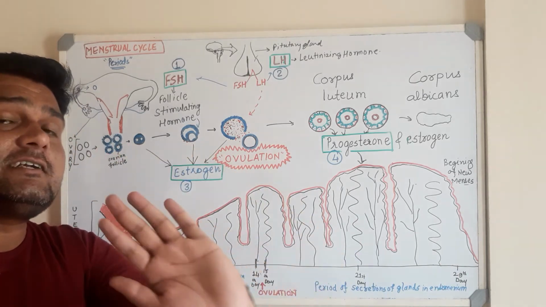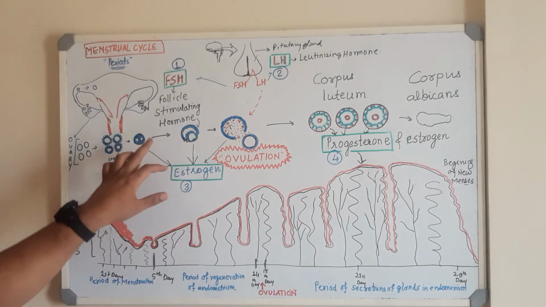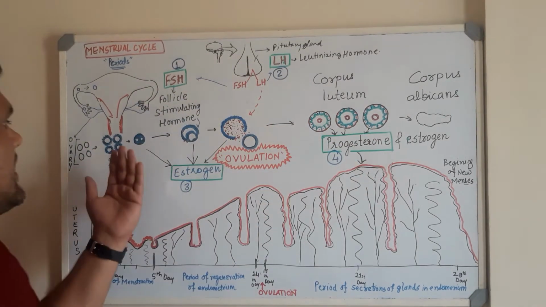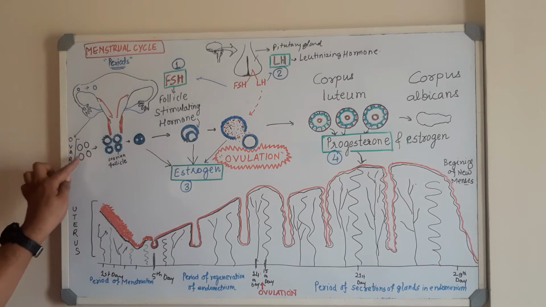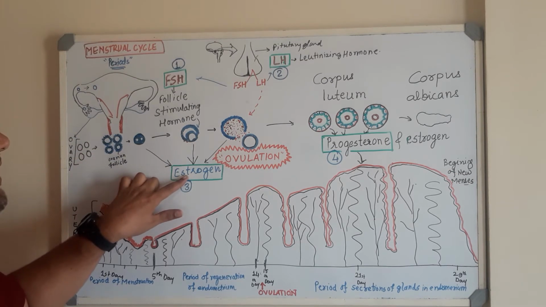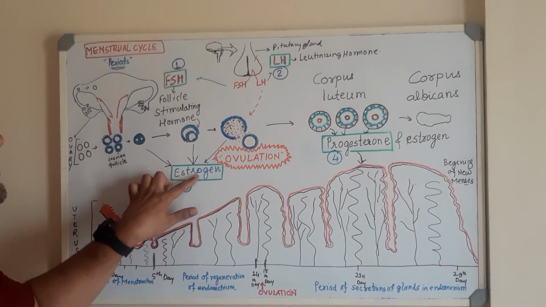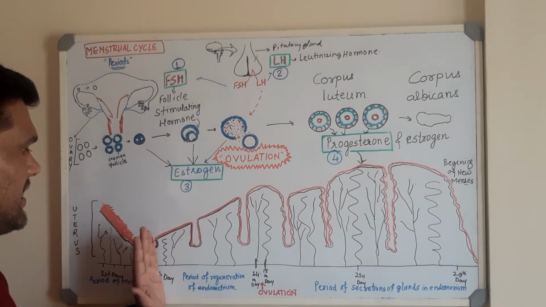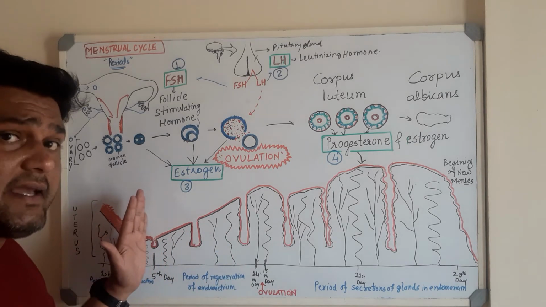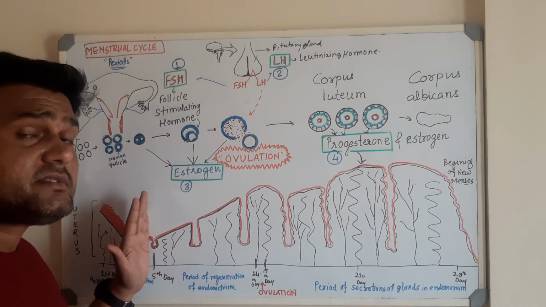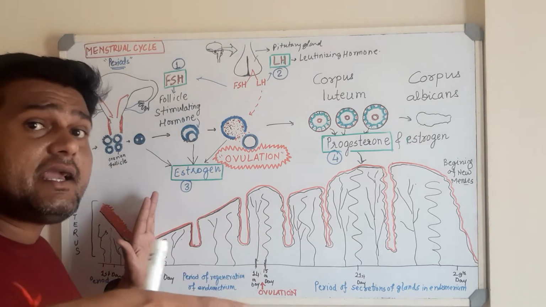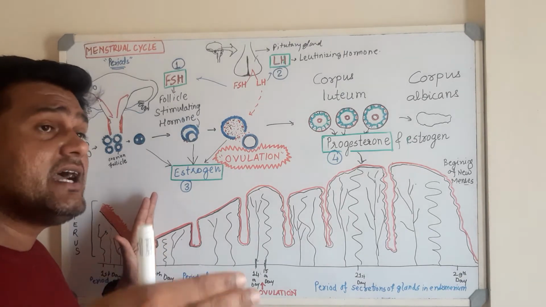This process is under the control of 4 important hormones called follicle stimulating hormone, luteinizing hormone, progesterone, and estrogen. As soon as the ovary is undergoing the process of development, this developmental process of the ovary secretes estrogen. And what happens the moment this estrogen is secreted? After 5 days, the period of regeneration of the endometrium starts. ठीक है, menstrual cycle gets over by the 5th day. 5th day पे menstrual cycle end हो जा रही है, और menses की शुरुआत फिर से होने वाली है. After every 28 days or 30 days, this cycle will repeat.